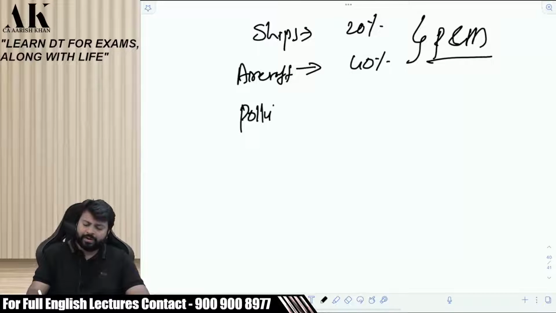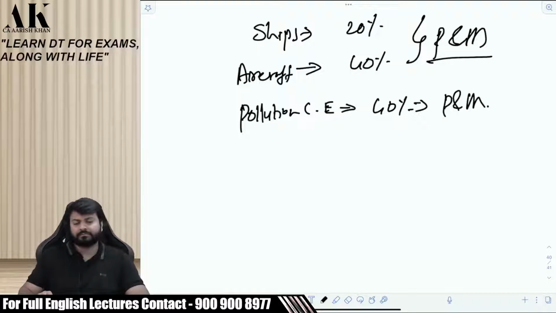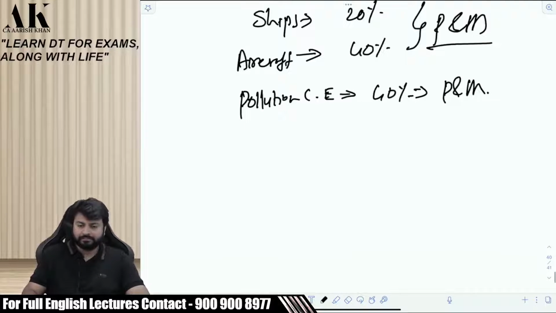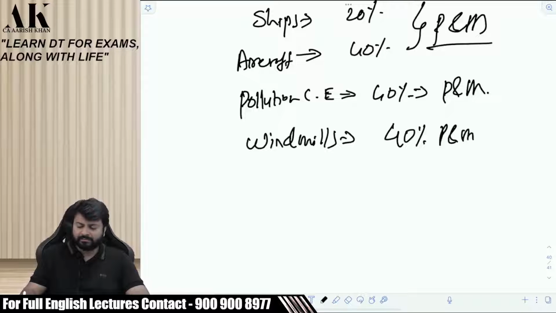Pollution control equipment, 40%. Again, it is plant and machinery. Then windmills. Windmills, you might know, are used to generate power. Again 40%, plant and machinery. Clear?